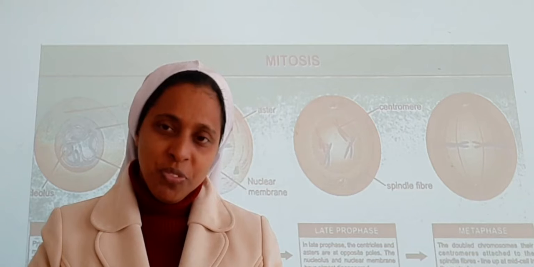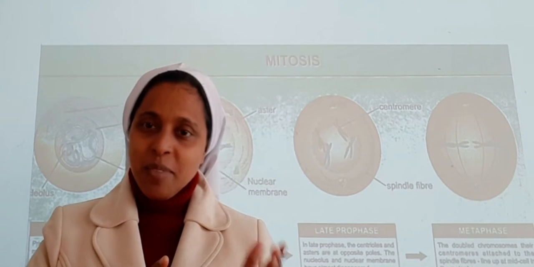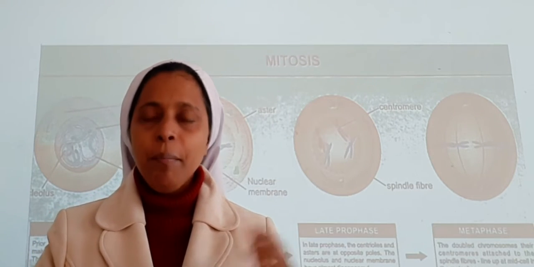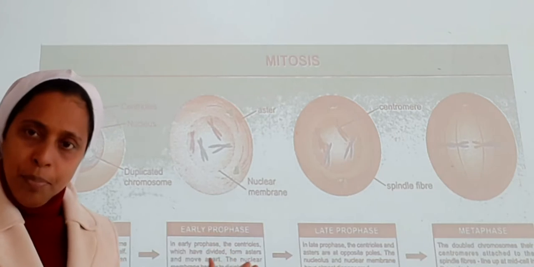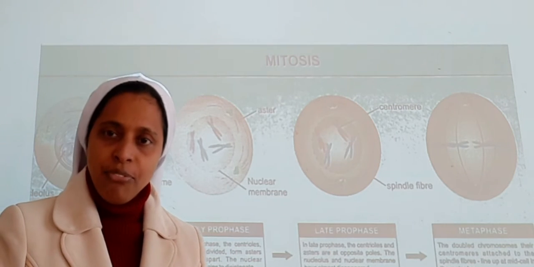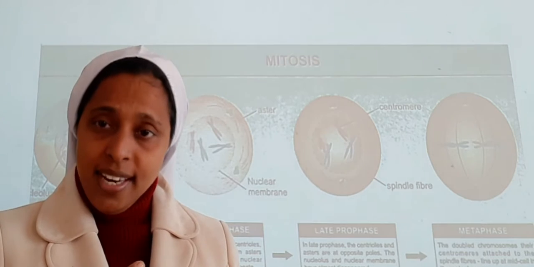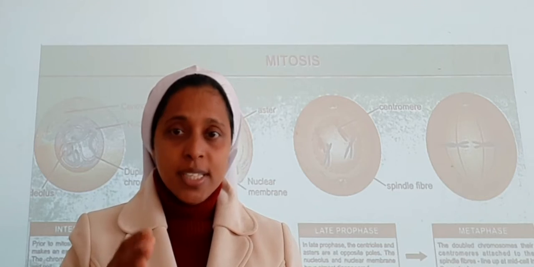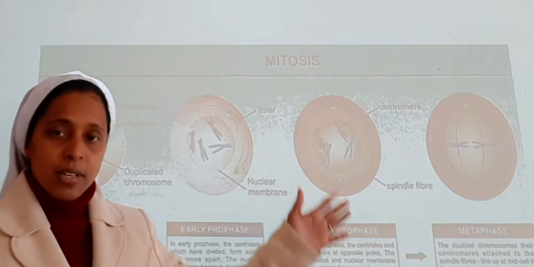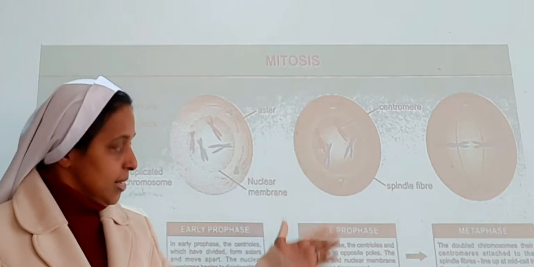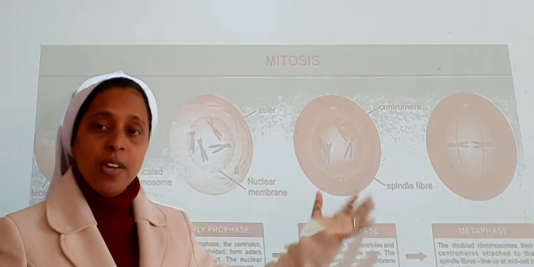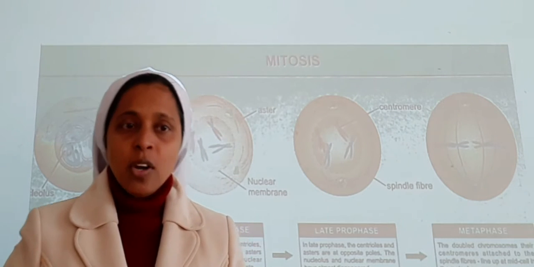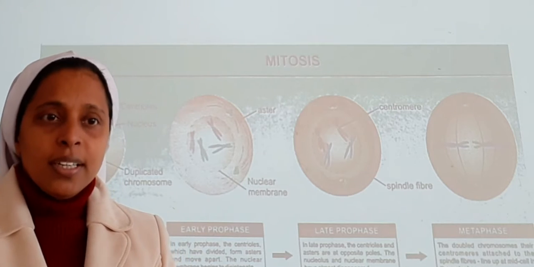Why do we call this M phase or mitosis the most dramatic period of the cell cycle? Because during the early prophase, late prophase, anaphase and telophase stages, the Golgi complex, endoplasmic reticulum and nucleolus will not be there. You can see here in the early prophase and late prophase we are not able to see the endoplasmic reticulum, the nucleolus, or the Golgi complex.